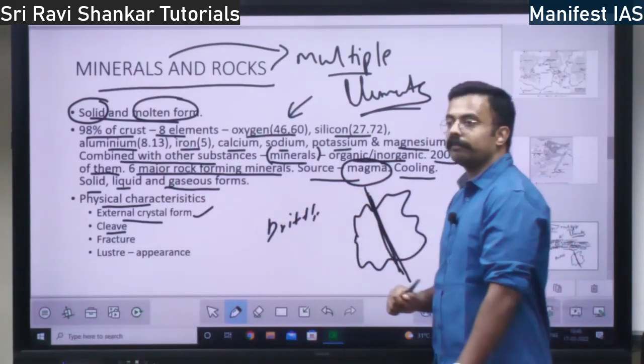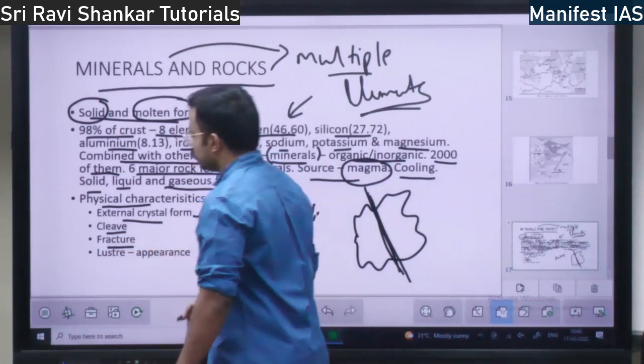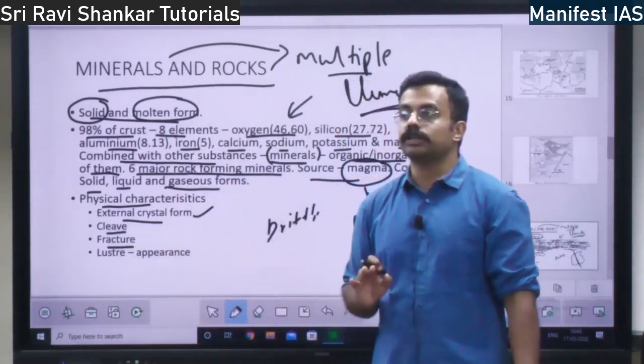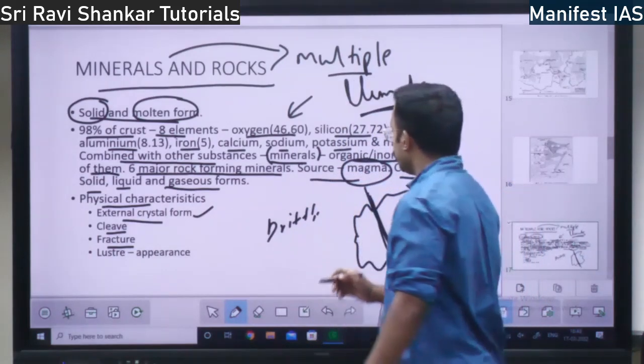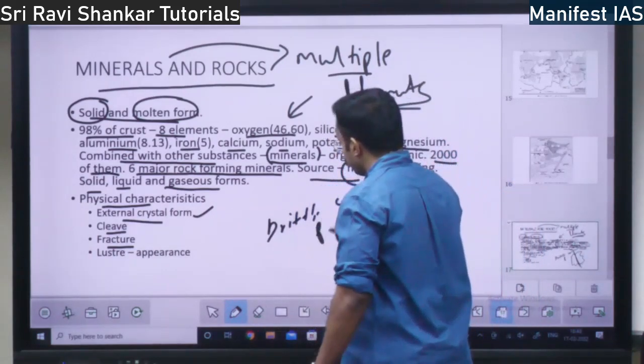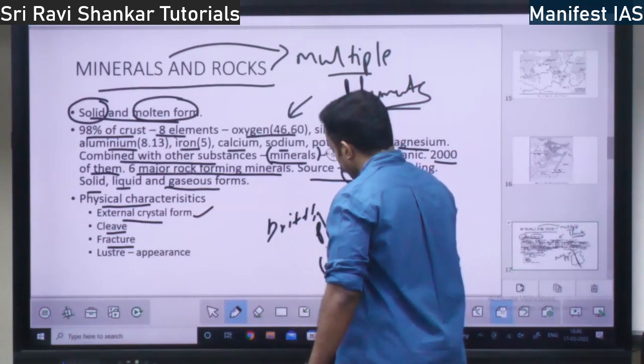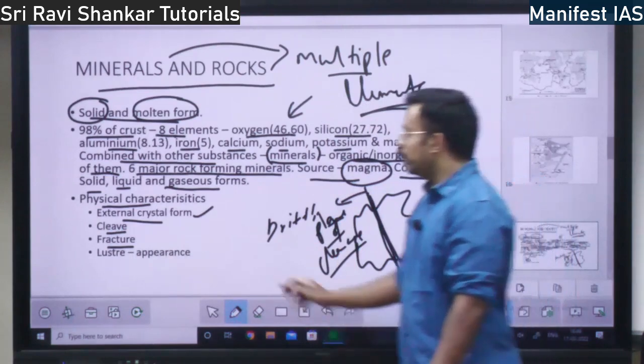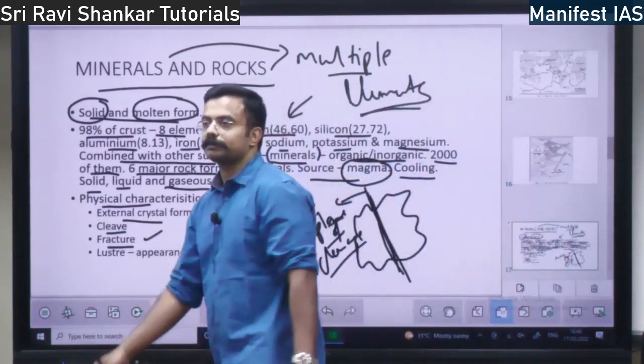That is the plane of cleavage. Then fracture. Fracture means the mineral doesn't break according to the plane of cleavage.